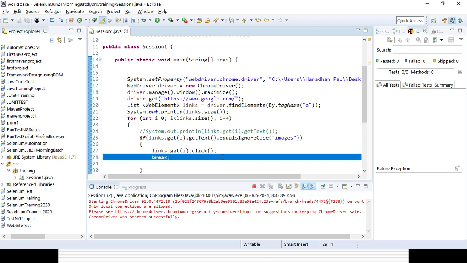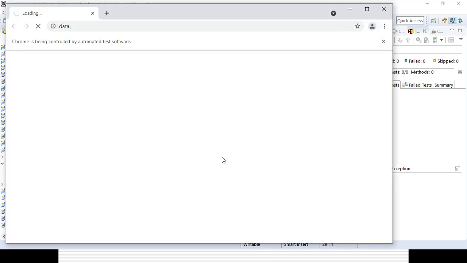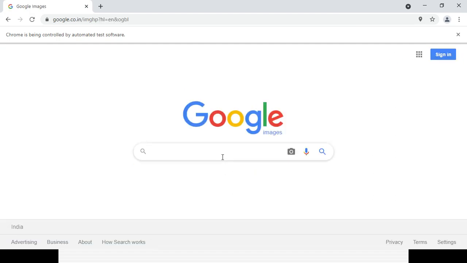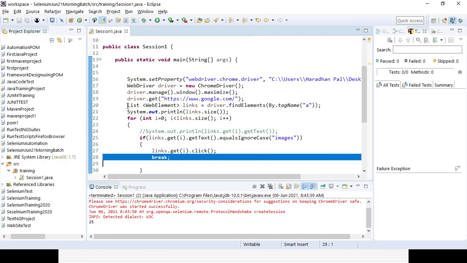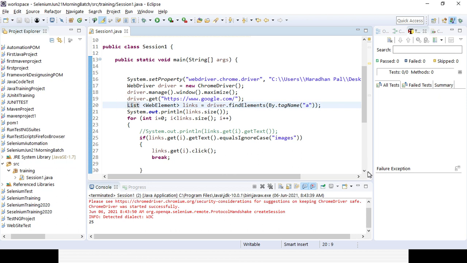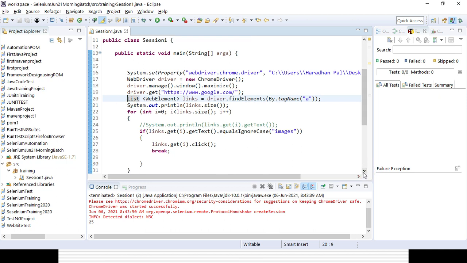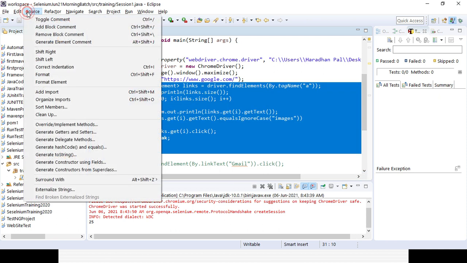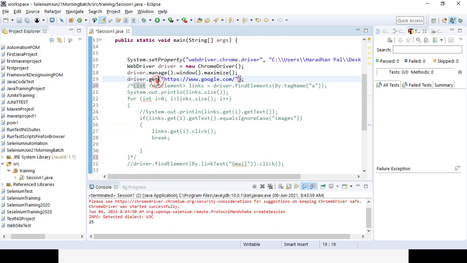You can see it's opening the Google page, right? After that, in case it is matching with image, it is clicking on the image link. You can see the image link is getting clicked. So that's why with the help of find element, you can click, you can perform some operation. Let's comment out this line of code. I think 3 or 4 topics are still there for today's session.